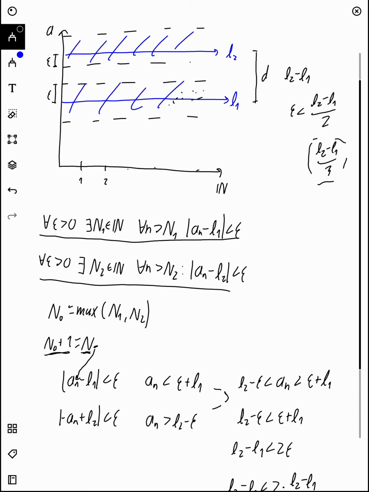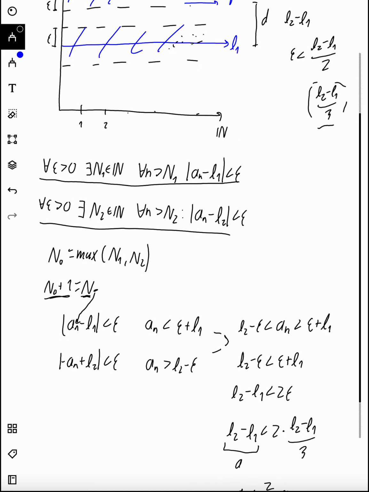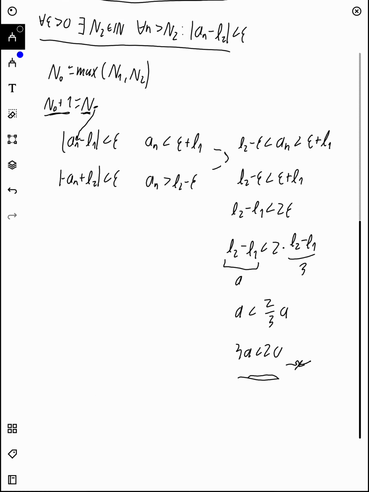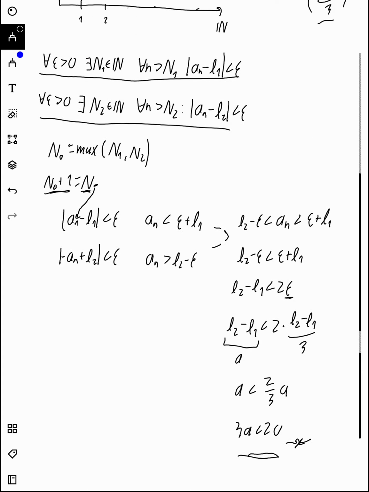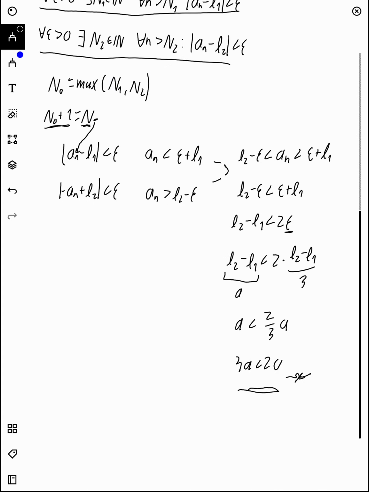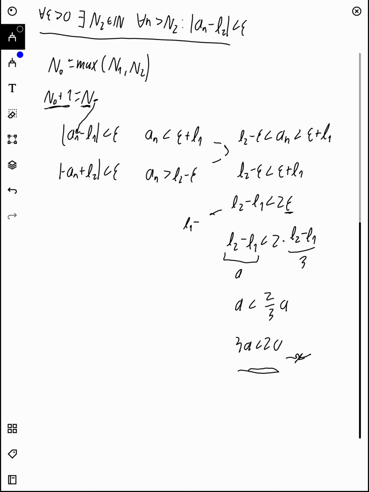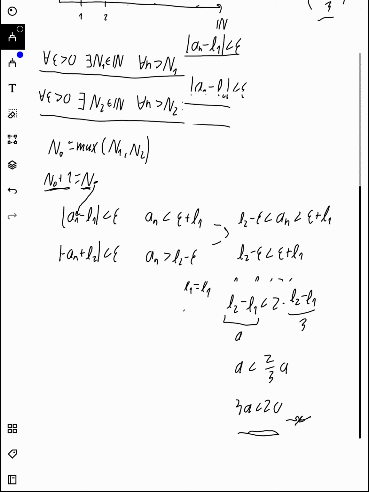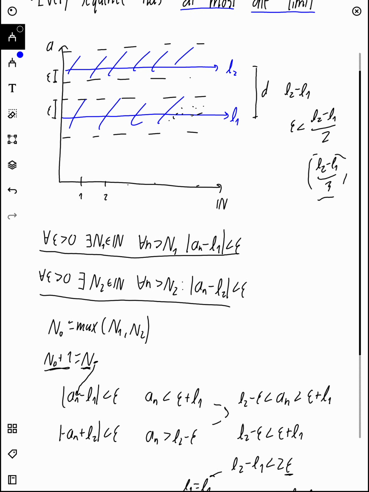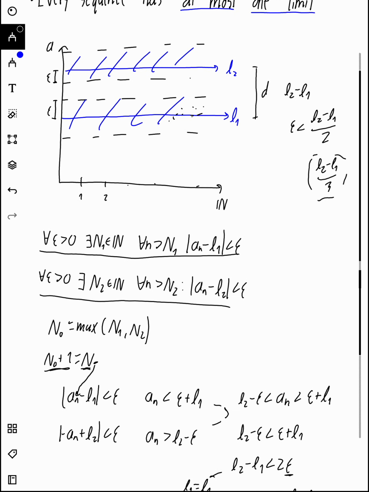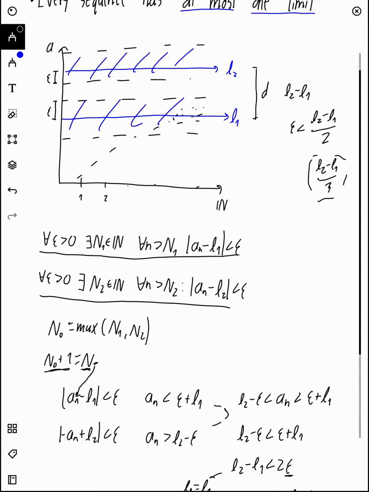You can only have one limit in a sequence, and you can see it with this contradiction, or just with the logic that epsilon can be infinitely small. So no matter what the difference between L2 and L1 is, you can always find an epsilon smaller. So basically L2 has to equal L1, and this shows the uniqueness of the limit. Every sequence can only have one limit. It's a pretty basic proof, but it's pretty nice also to see the geometric intuition here. Kind of makes more sense.